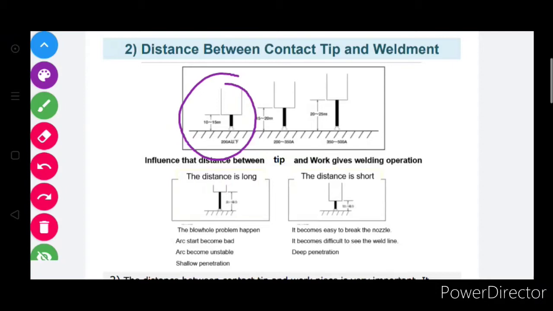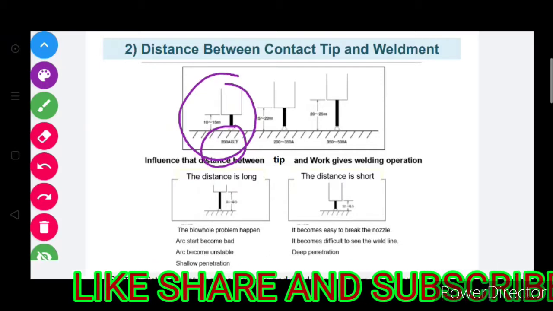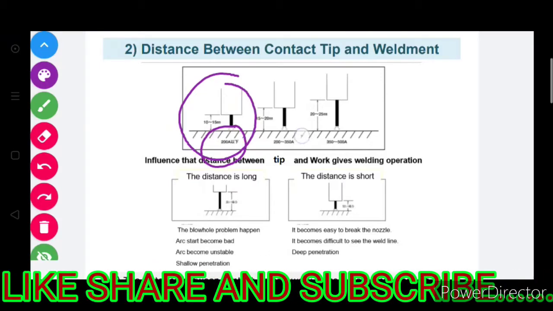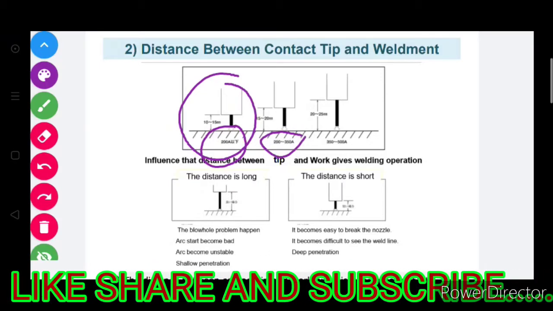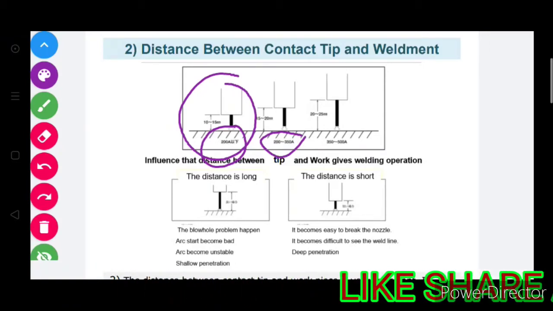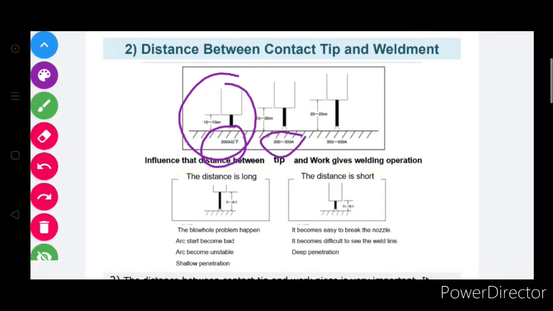If you are using a 10 to 15 mm wire stick, then use current up to 200 amperes as shown here. If you are using 200 to 350, then a 15 mm to 20 mm wire stick. If you are using 350 amperes to 500 amperes, then the wire stick must be 20 to 25 mm.